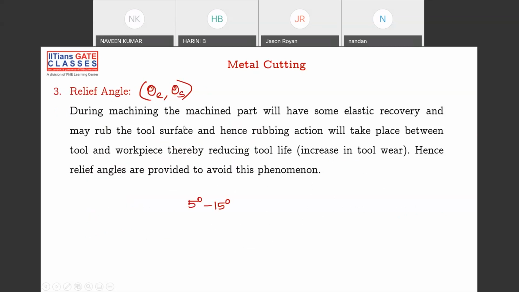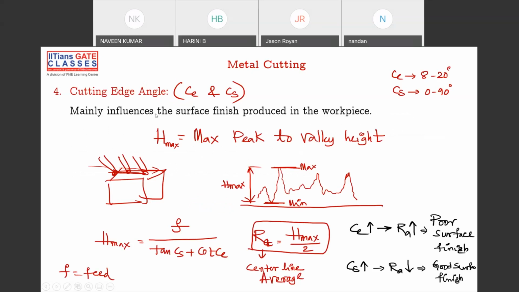Relief angle is trying to relieve. Why is relief angle used? Relief angle is used to avoid the rubbing action between the tool and the workpiece, and the range is 5 to 15. And cutting edge angle is mainly because you have some surface roughness. To measure the surface roughness after the machining, this side cutting edge angle and end cutting edge angle will be useful. So the formula here is very important.